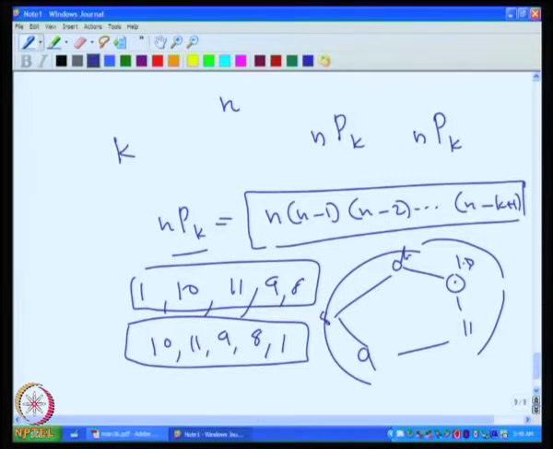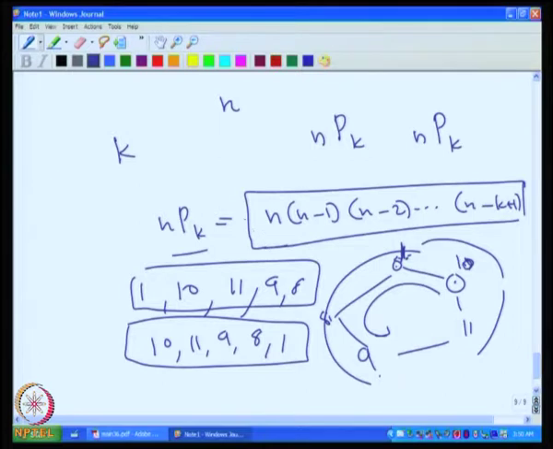Another possible way the same cycle can occur is when we enumerate, say, 10, 1, 8, 9 in the opposite order, or maybe this could have been enumerated as 1, 8, 9, 11, 10. So, starting with each vertex I could have listed the members either in the clockwise order or in the anti-clockwise order. There are 2k possible ways.